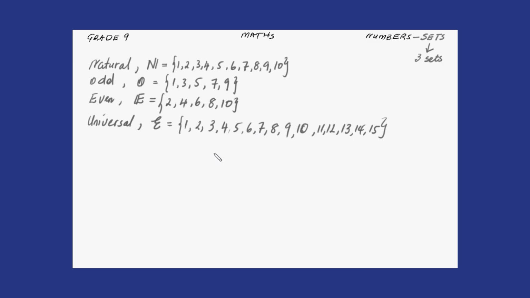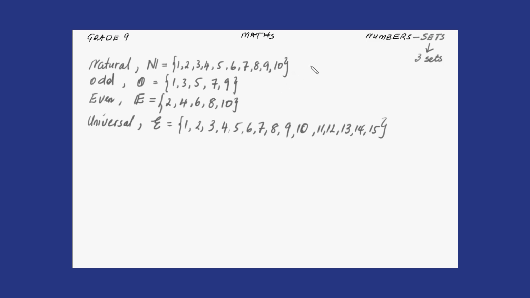So what you need to know, guys, is how to describe a set. So let's give these sets their descriptions.